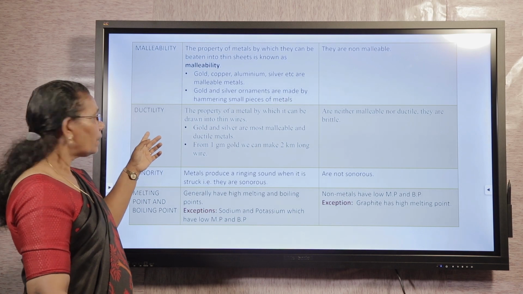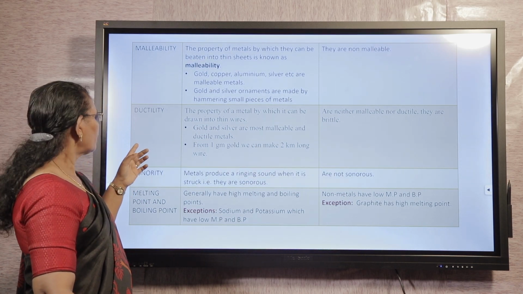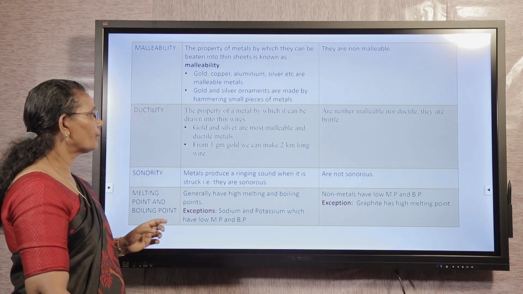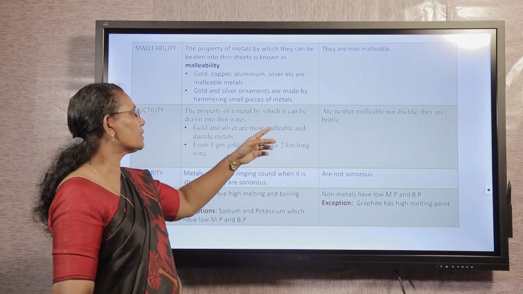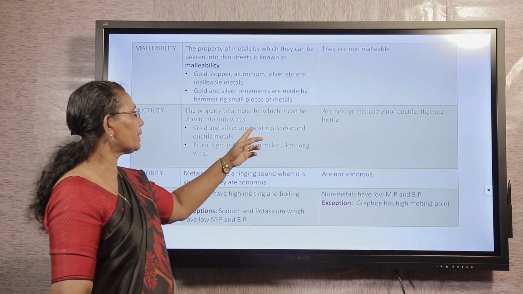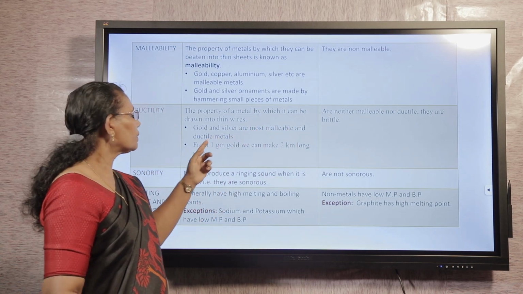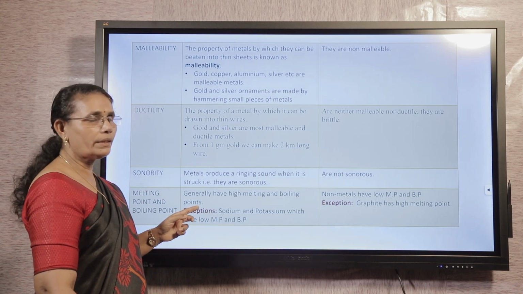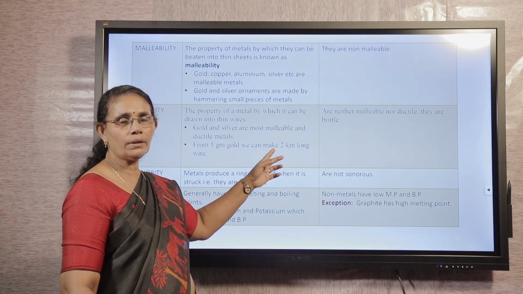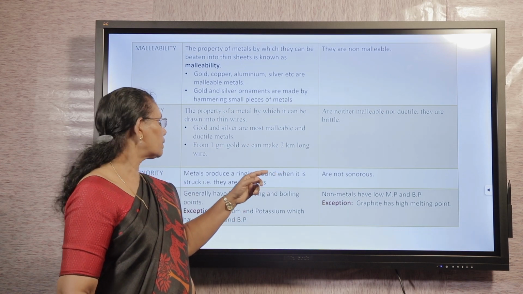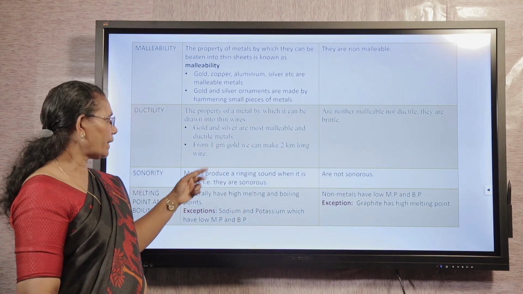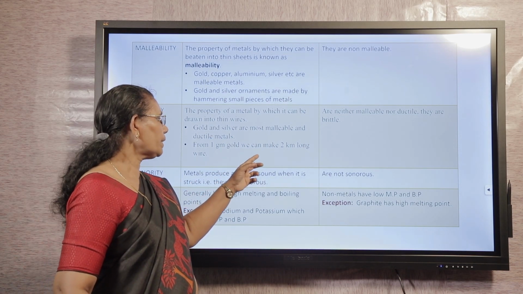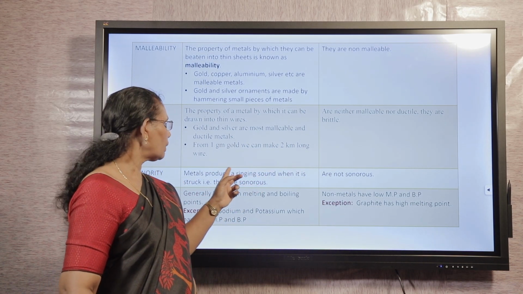Then let us have another property of metals and non-metals, that is ductility. The definition goes in this way. The property of a metal by which it can be drawn into thin wires. Gold and silver are most malleable and ductile metals. Here comes a fact, that is from 1 gram gold we can make 2 kilometer long wire.